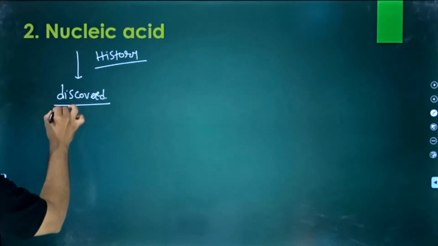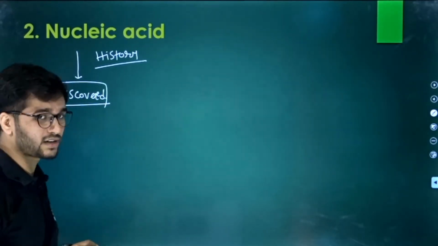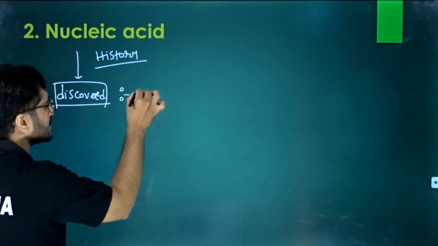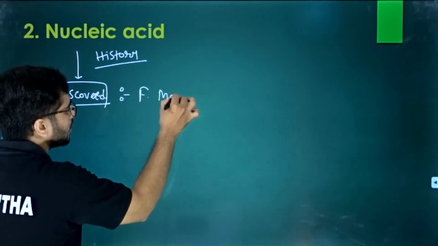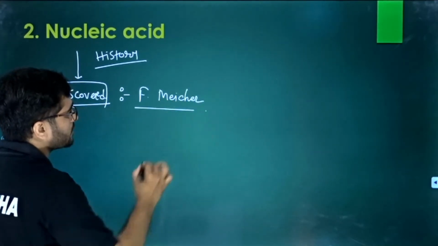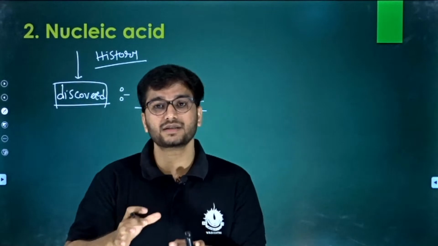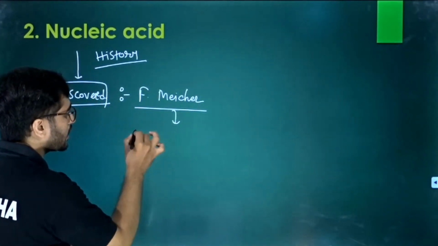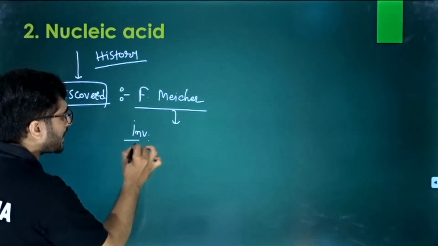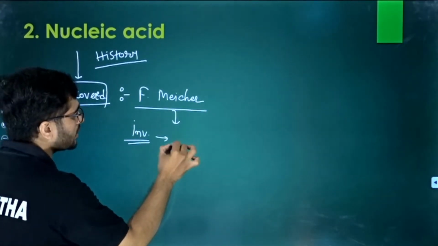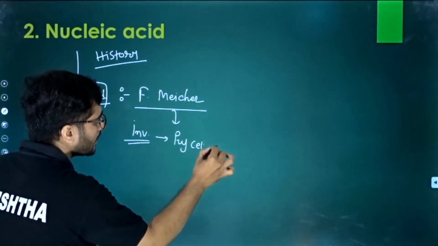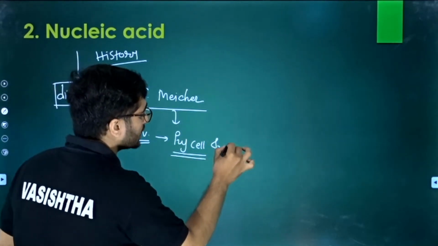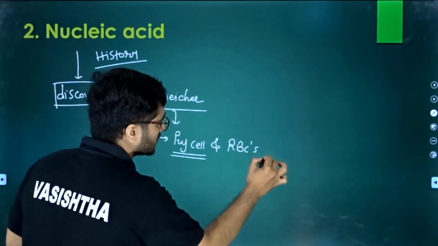Pause the video and give the answer. Right? Who discovered the nucleic acid? The nucleic acid was discovered by a scientist, Friedrich Miescher. But where? By an investigation done on pus cells and on the RBCs of fish.